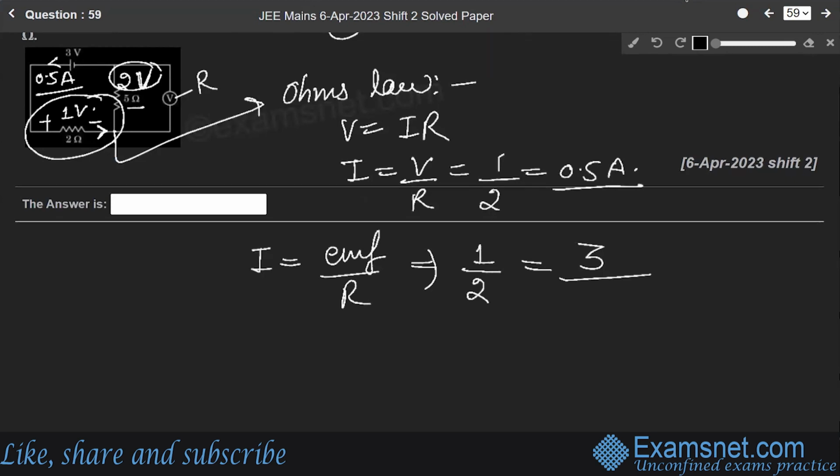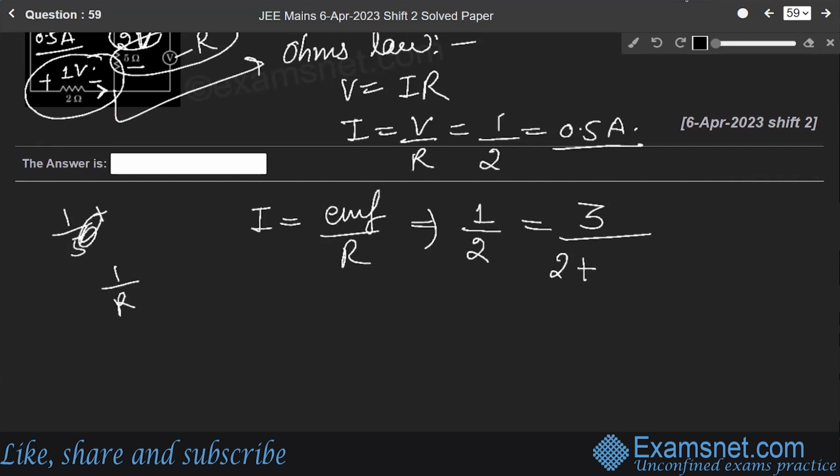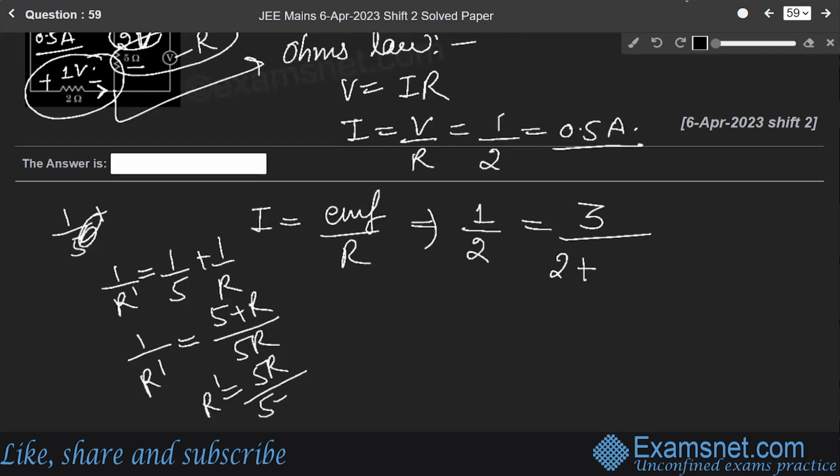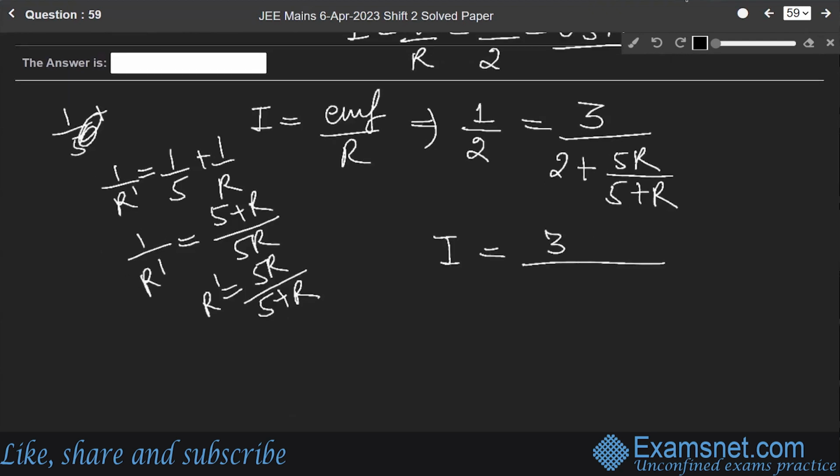First, 1 over R dash equals 1 over 5 plus 1 over R, which is 5 plus R over 5R. So R dash equals 5R over 5 plus R. Since these two are in parallel and then in series with this, the total is 2 plus 5R over 5 plus R. So I becomes 3 over 2 plus 5R over 5 plus R.